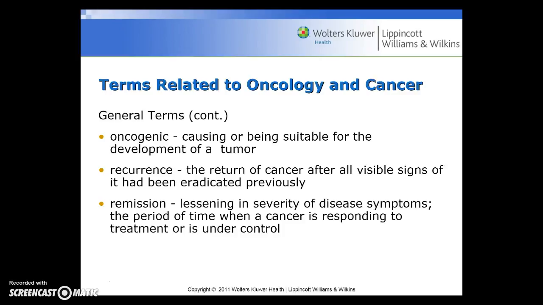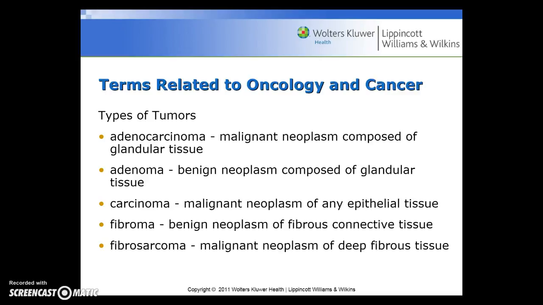Remission is the lessening in severity of disease symptoms or the period of time when a cancer is responding to treatment or when it's under control. Types of tumors that you're going to hear commonly are adenocarcinoma, a malignant neoplasm composed of glandular tissue. An adenoma is a benign neoplasm composed of glandular tissue.